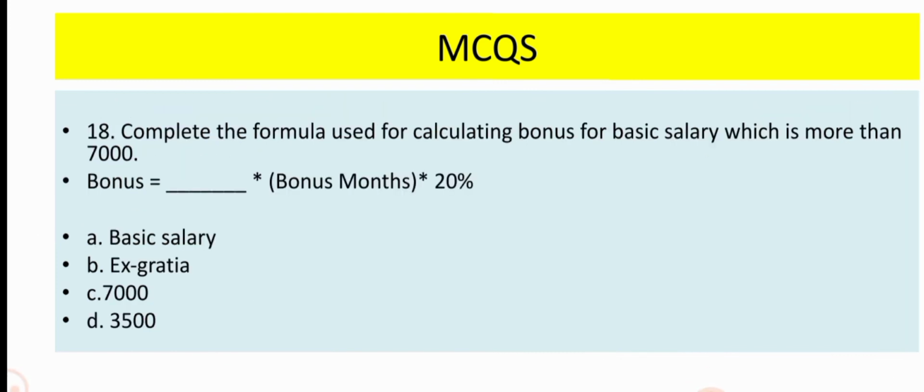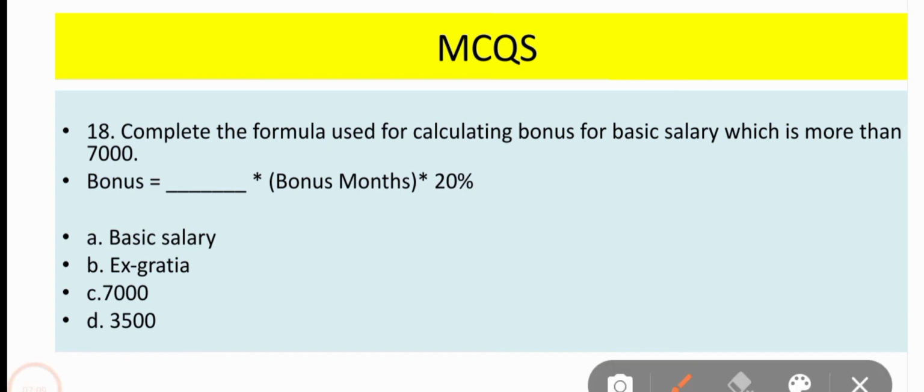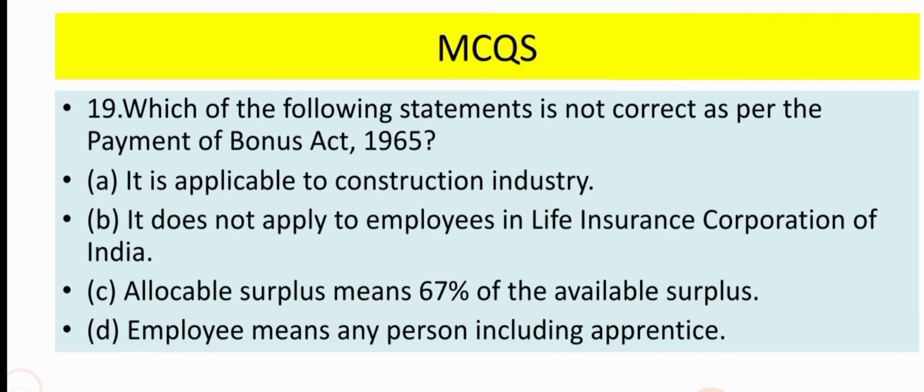Complete the formula used for calculating bonus for basic salary which is more than 7,000 rupees. So the wage limit is 7,000 rupees. If the basic salary goes beyond 7,000 rupees, still it will be calculated on 7,000 rupees. So the bonus will be 7,000 rupees into bonus month into 20%, which is maximum bonus, and if it comes to minimum bonus then it will be 8.33%. So the correct option is C, 7,000 rupees. Now come to question number 19.